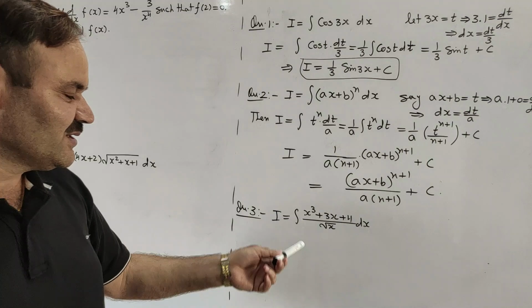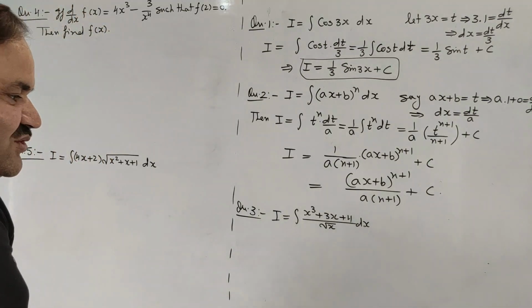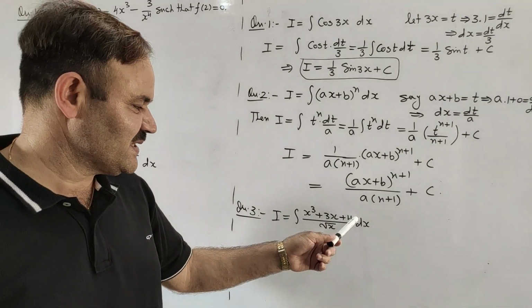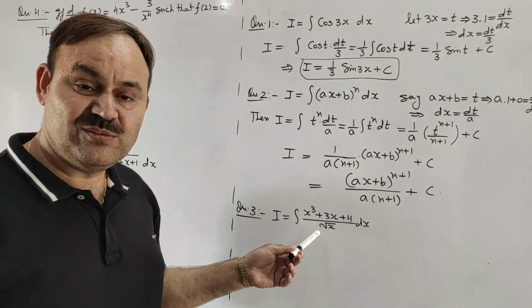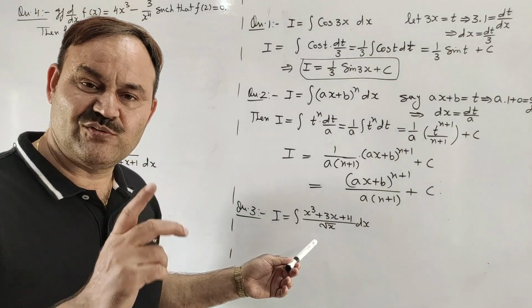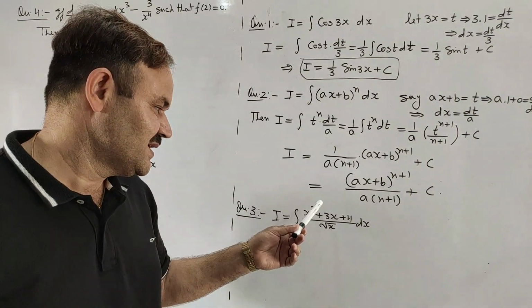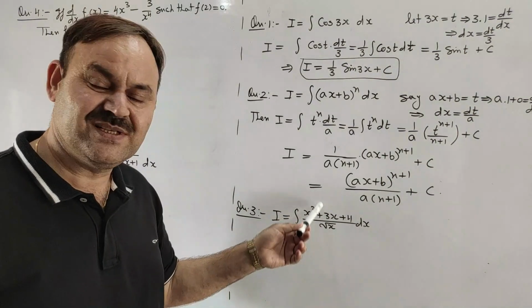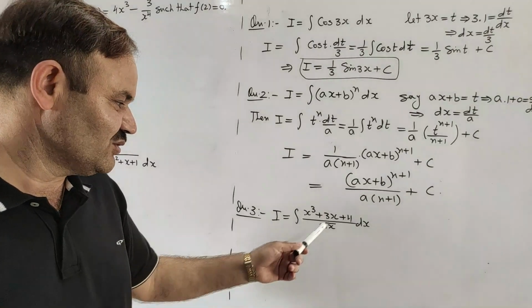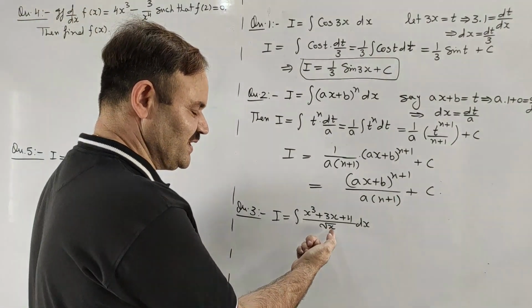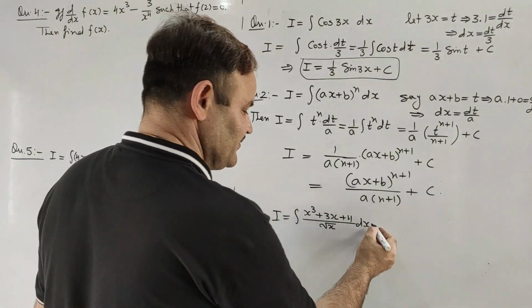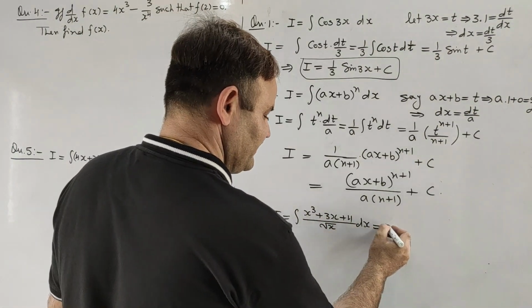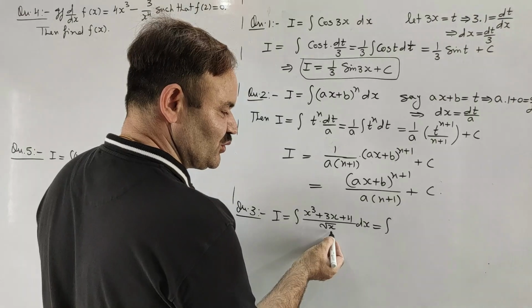Now we are coming to the next question. In this next question, (x^3 + 3x + 4)/√x is given. If we come to the rules, we have the rule for multiplication of two functions, but there is no rule for division in case of integration. So we will have to adjust this root x in these three terms only. It means we will separate these terms and we will get the integral of x^3/√x.